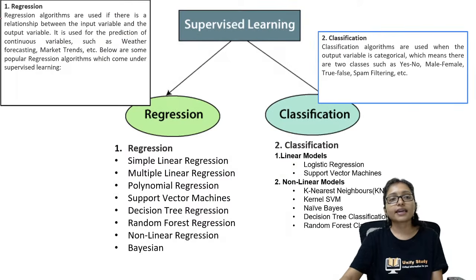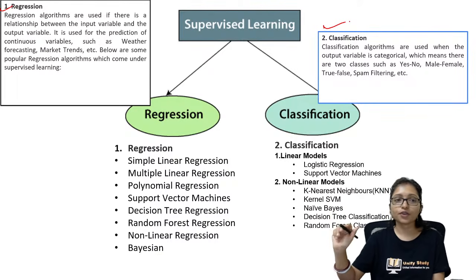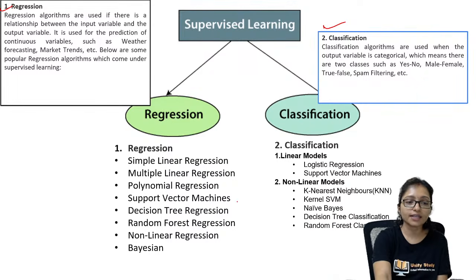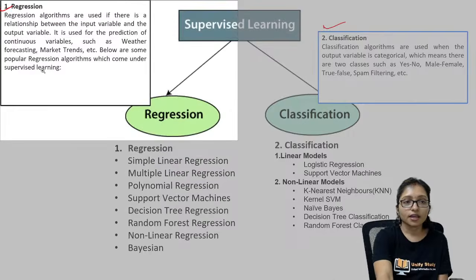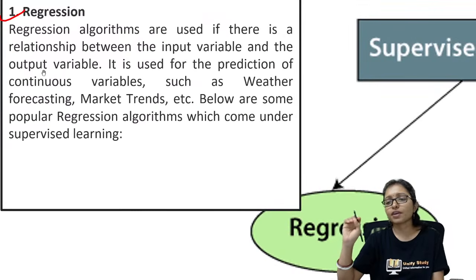So now you can see here regression and classification. Supervised learning is divided into two parts, regression and classification. So what is regression? You can see this, here it is regression. This is very important.